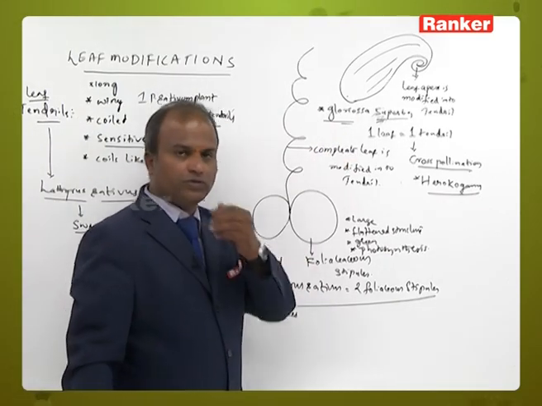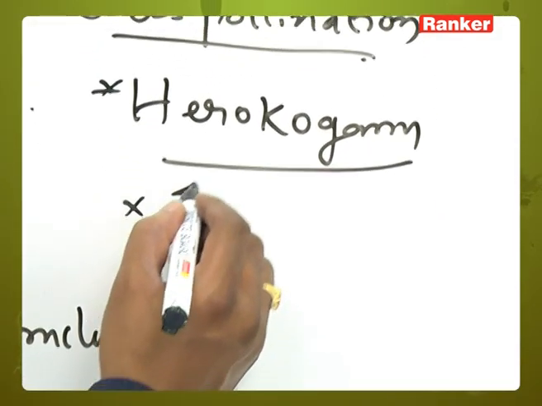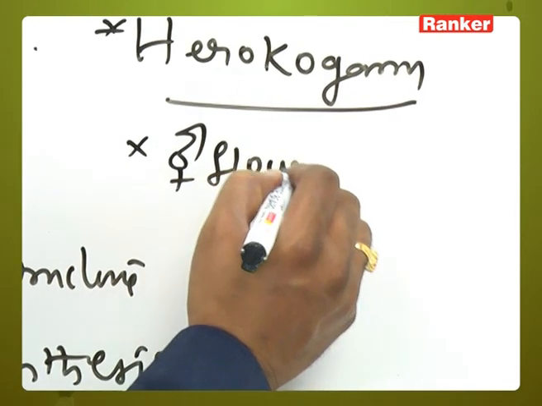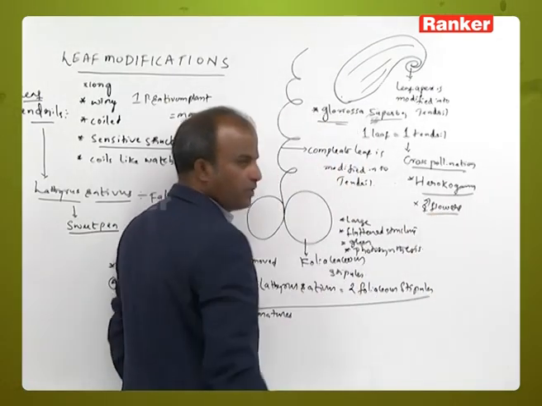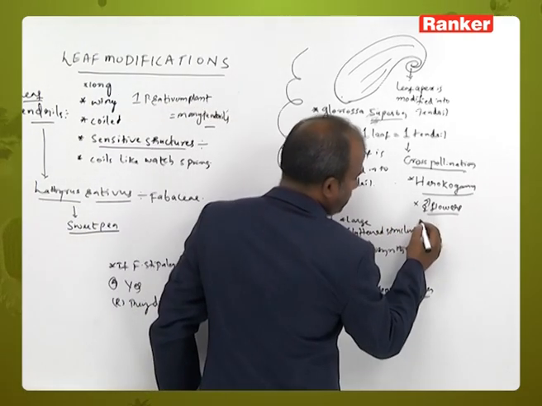Whereas in Gloriosa superba, it shows which type of flowers? Bisexual flowers. They are arranged at the same height.